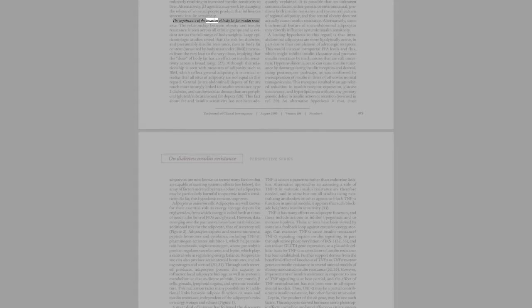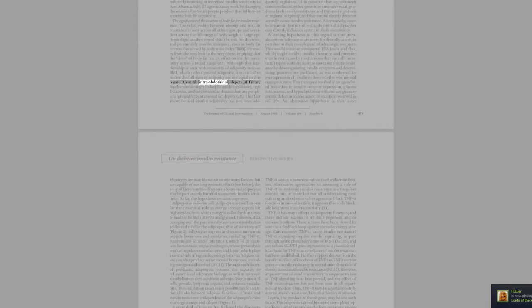The significance of the location of body fat for insulin resistance. The relationship between obesity and insulin resistance is seen across all ethnic groups and is evident across the full range of body weights. Large epidemiologic studies reveal that the risk for diabetes, and presumably insulin resistance, rises as body fat content, measured by body mass index, BMI, increases from the very lean to the very obese, implying that the dose of body fat has an effect on insulin sensitivity across a broad range, 27. Although this relationship is seen with measures of adiposity such as BMI, which reflect general adiposity, it is critical to realize that all sites of adiposity are not equal in this regard.